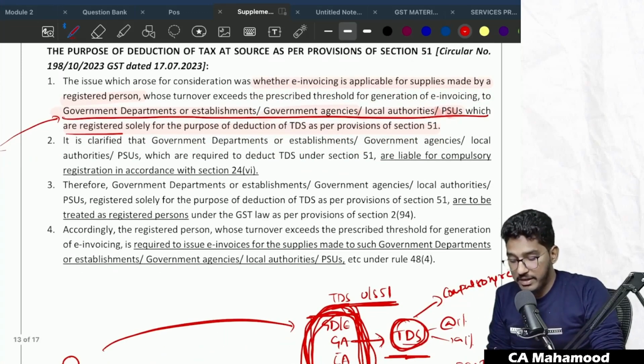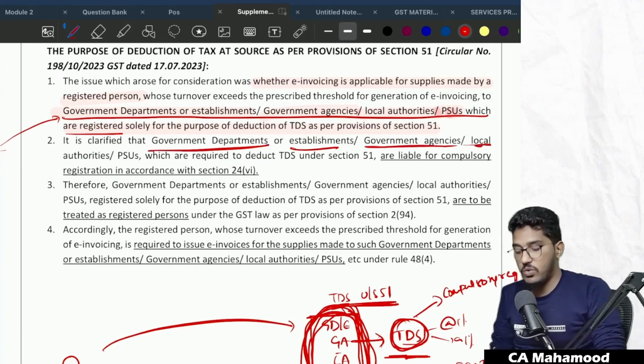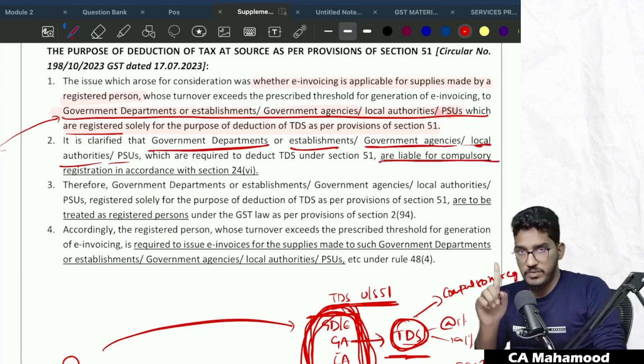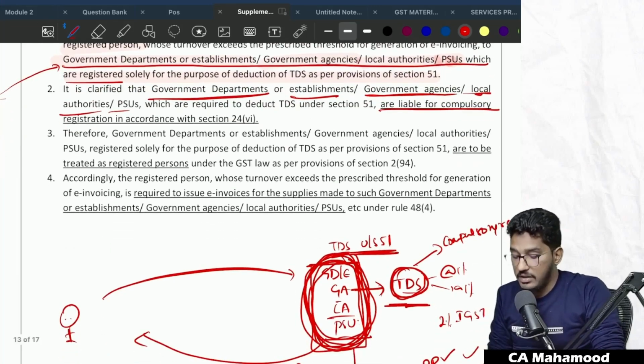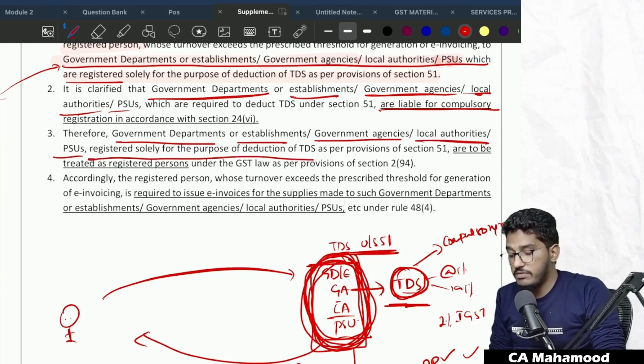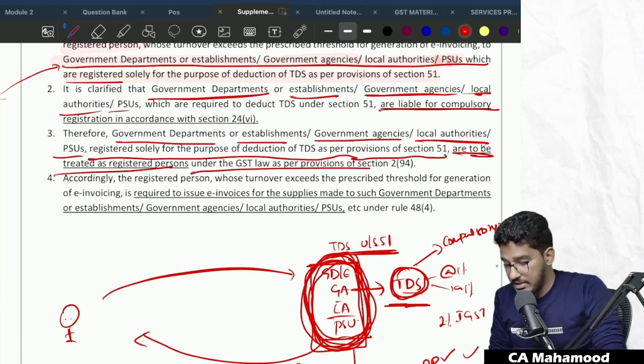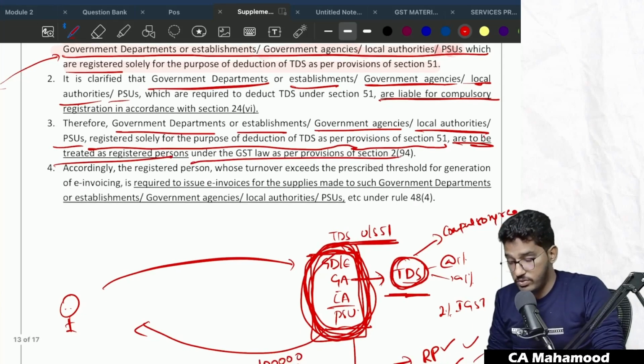And the government clarified that government departments or establishments, government agencies or local authorities or PSUs which are required to deduct TDS under section 51 are liable for compulsory registration. They are required to obtain compulsory registration. Therefore, those registered solely for the purpose of deduction of TDS as per the provisions of section 51 are to be treated as registered persons under the GST law as per section 2(94).